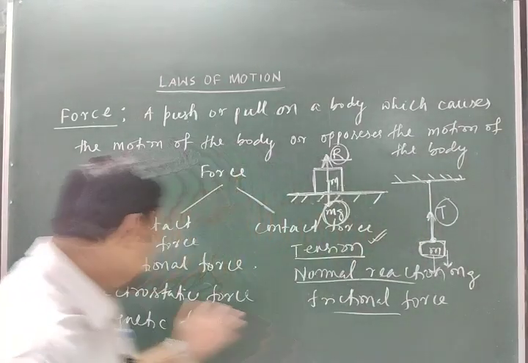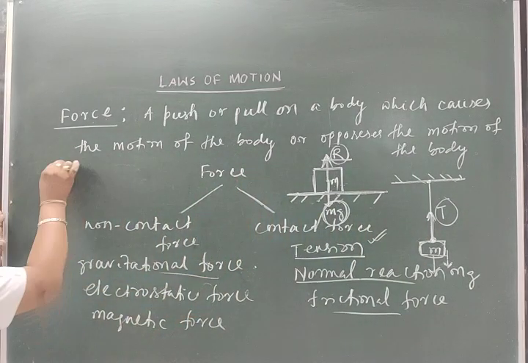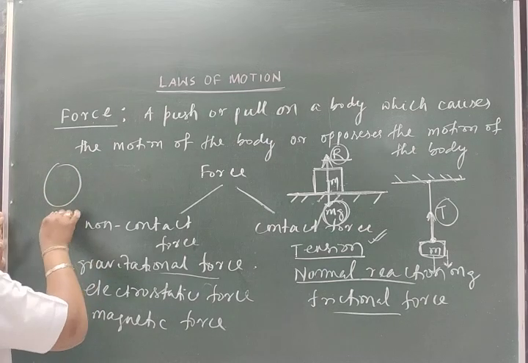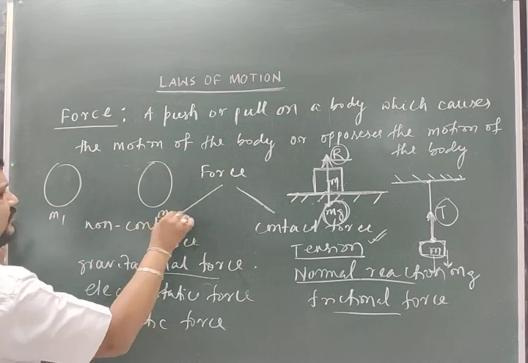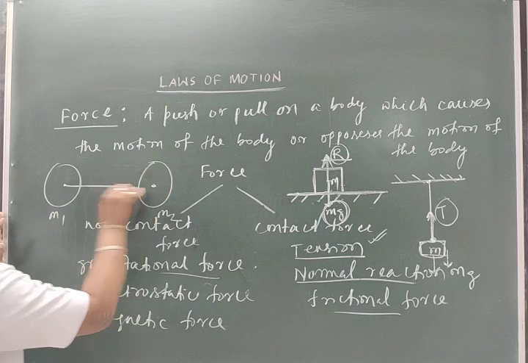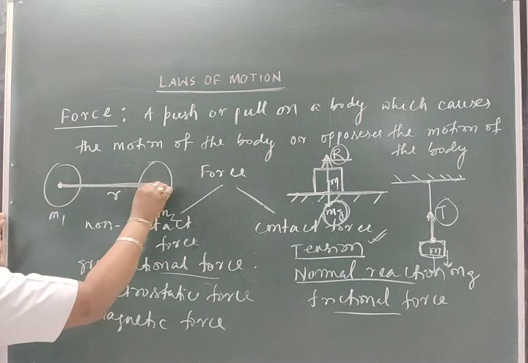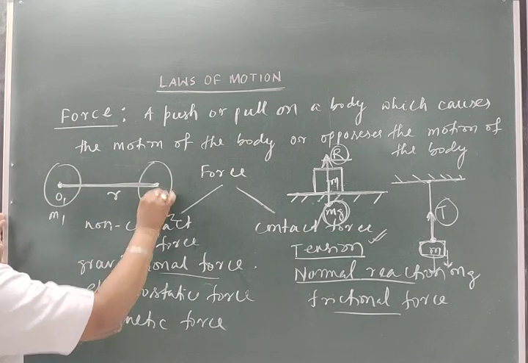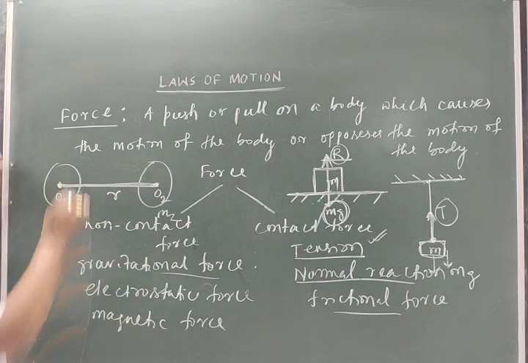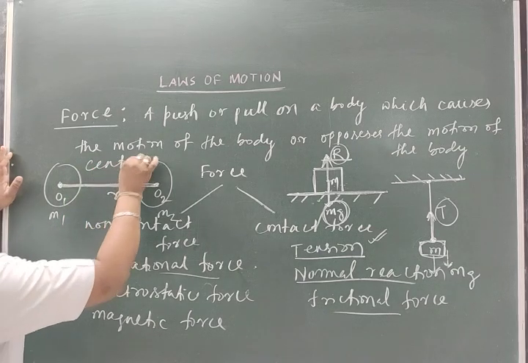When discussing gravitational force, suppose this is a body of mass m1 and this is another body of mass m2, separated by a distance r. The force always acts along the line joining the centers of these two bodies, O1 and O2. That is also called the central force.